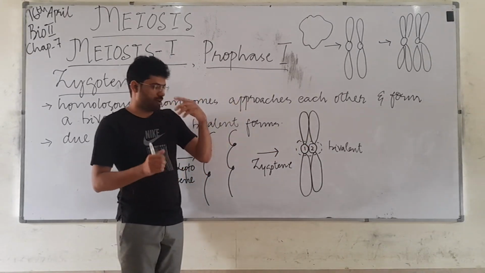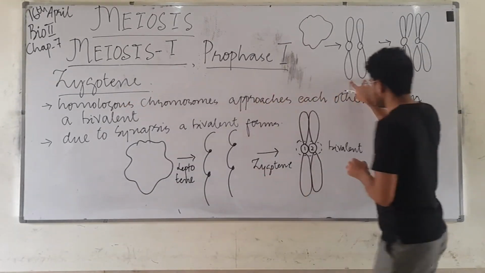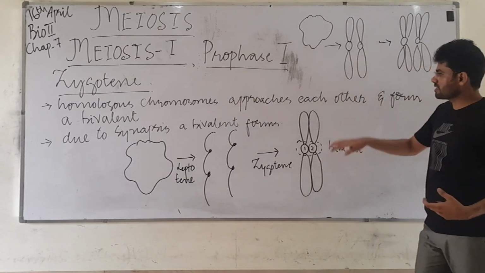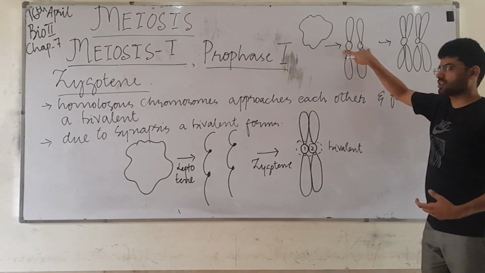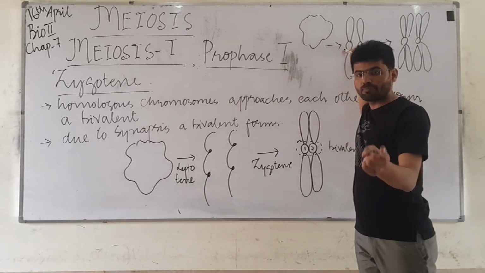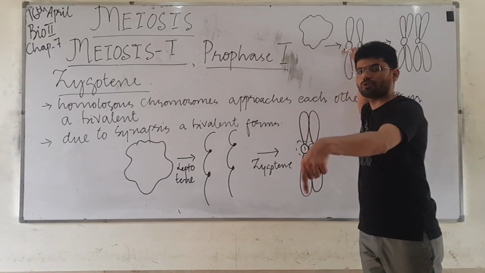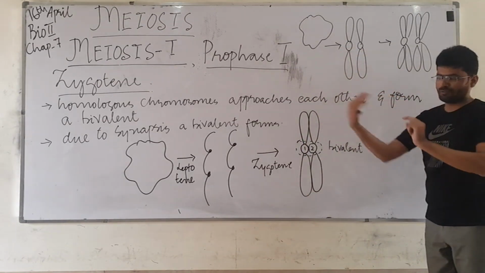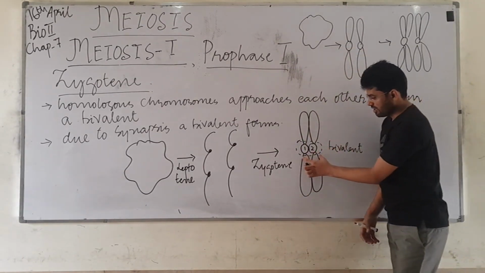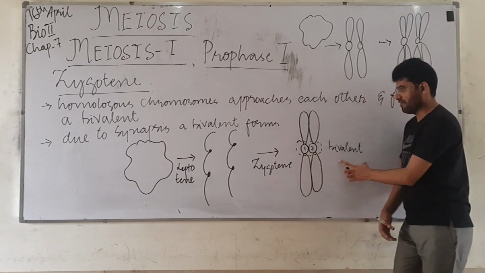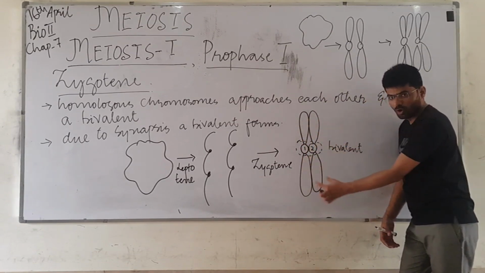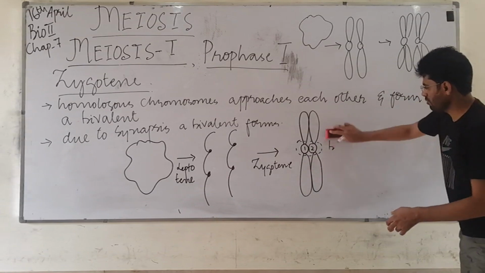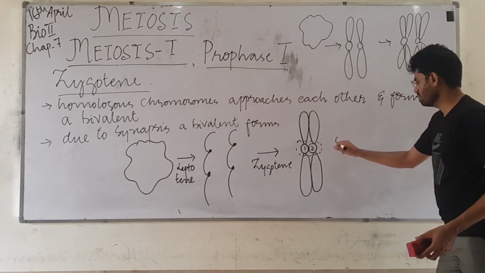I repeat, if someone draws the chromatids like this and the chromatids like this, and asks what is the difference between these two, you can easily say that this is happening during the prophase of mitosis, because in that prophase there isn't any intimate attachment between the chromatids of the homologous chromosomes. But this is a structure called a bivalent, which means these are two chromosomes.